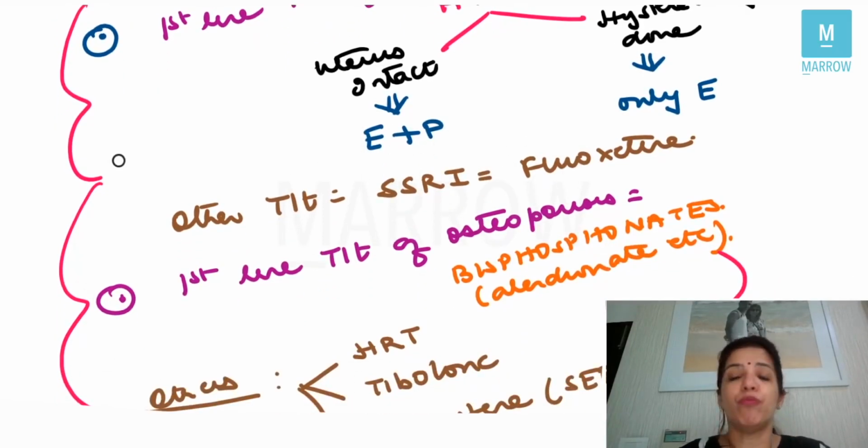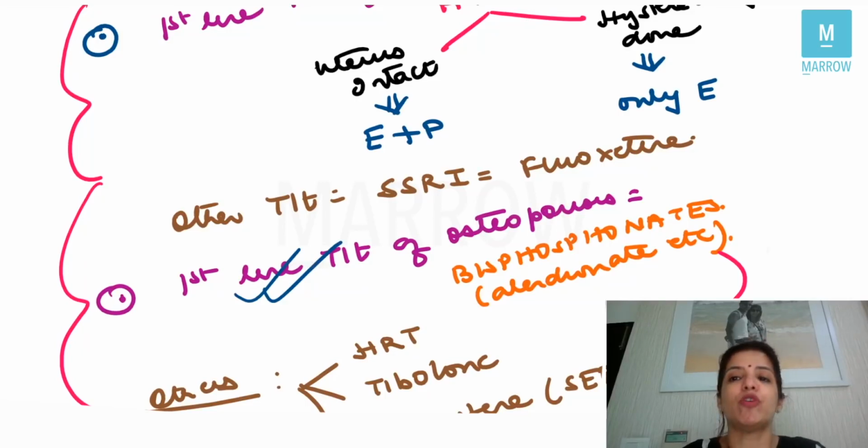Now, the second symptom which you get in menopause is osteoporosis. Why you get osteoporosis is because in menopause, the levels of estrogen are less, and estrogen is the one which is responsible for bone formation, right? So, when estrogen levels are less, the patient will come to you with osteoporosis. The first line treatment of osteoporosis is bisphosphonates, for example, alendronate, pamidronate. First line treatment of hot flushes was HRT. First line treatment of osteoporosis is bisphosphonate.